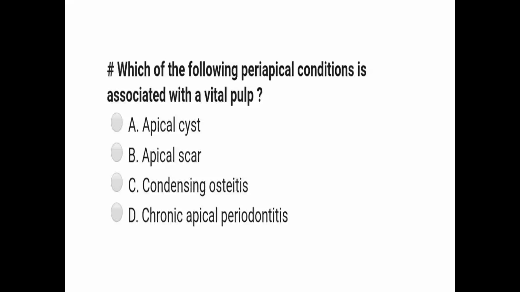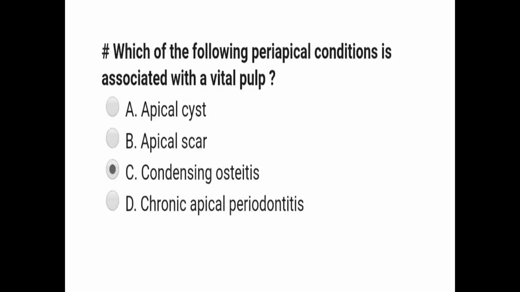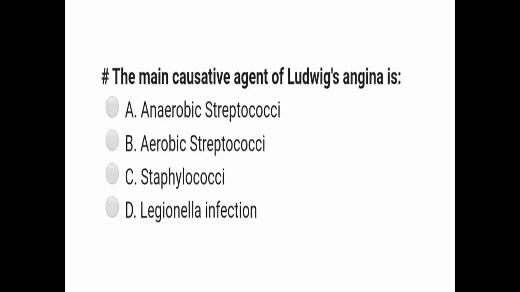Which of the following conditions is associated with a vital pulp? Apical cyst, apical scar, condensing osteitis, chronic apical periodontitis. The correct answer is, friends, condensing osteitis.